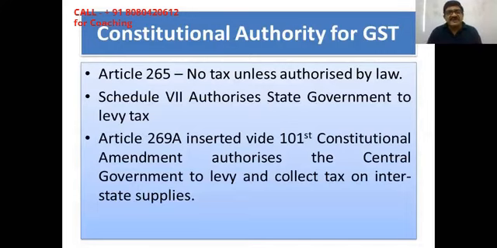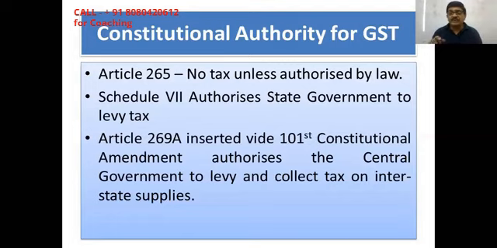Article 265 says, no tax unless authorized by law. Whatever be the tax, there has to be a supporting law for that. And so if there is no law, tax cannot be collected. Then Schedule 7 of the Constitution authorizes the state government to levy GST. Then Article 269A, that is inserted by the 101st Constitutional Amendment, authorizes the government to levy and collect tax on interstate supplies. So these are the provisions under the Constitution of India because of which GST becomes valid.